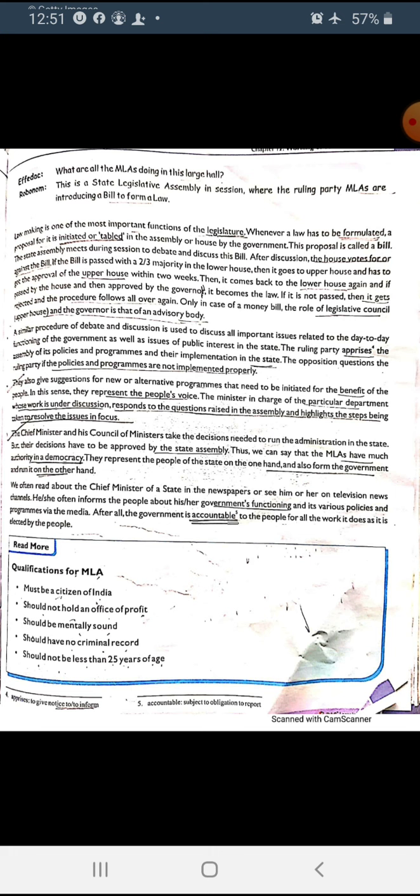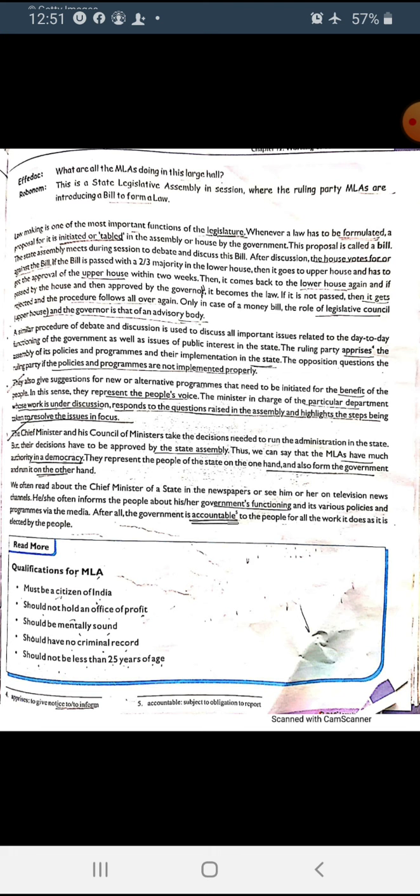And you know the chief minister many times talks in newspapers and on television about their performance, activities, programs and policies, because the ruling party is accountable and answerable to the people. They have to work according to the choice of the people.